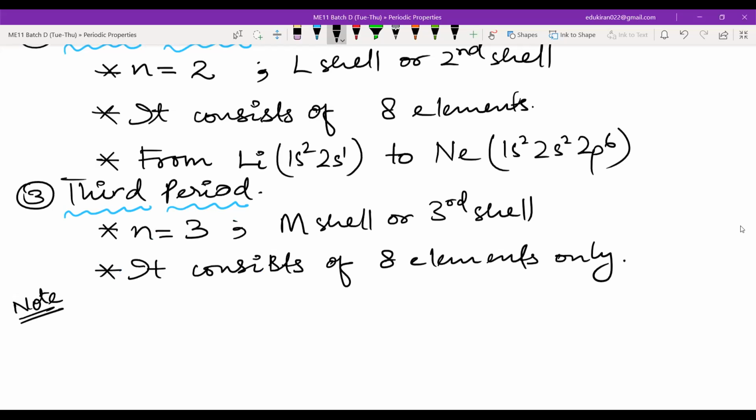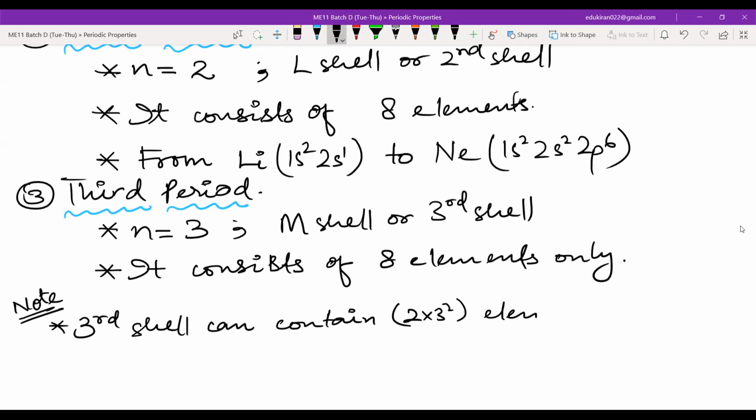Now, even though the third shell can contain 2 into 3 square electrons, that is 18 electrons, what happens?